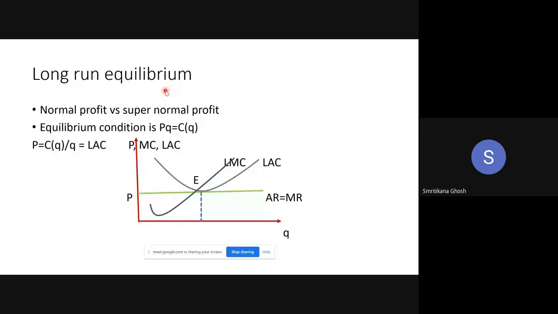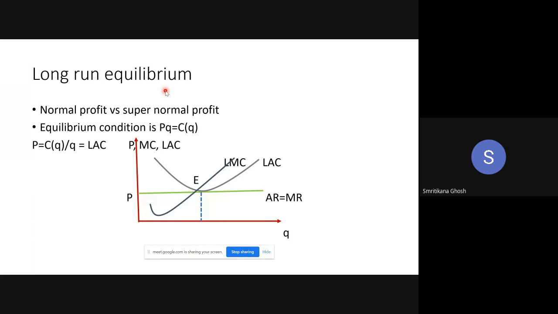Very good. Now it is clear for us that profit is 0. The next question is, if profit is 0, then why are the firms producing? Because what we know is that the objective of the firm is to maximize profit. And in a perfectly competitive industry, in the long run, all the existing firms are earning 0 profit. So why should they stay? They should leave and stop the production. So this is a contradictory situation, and we cannot match it with our idea.